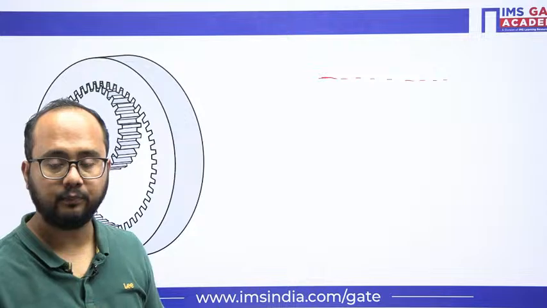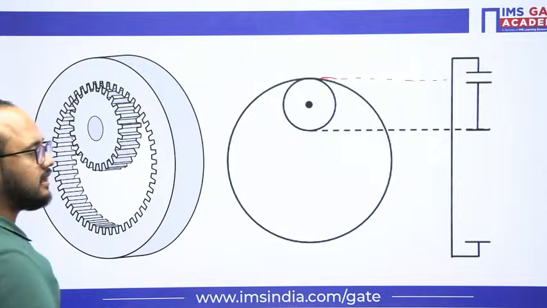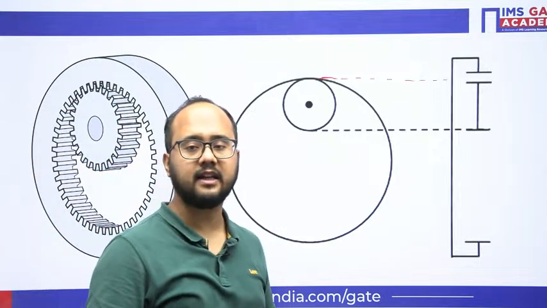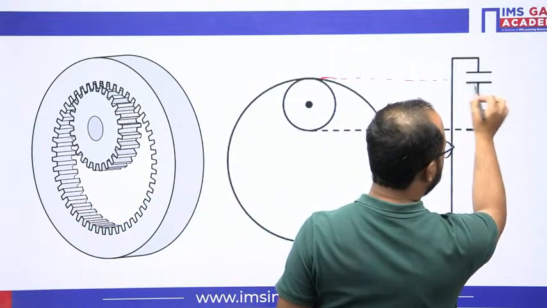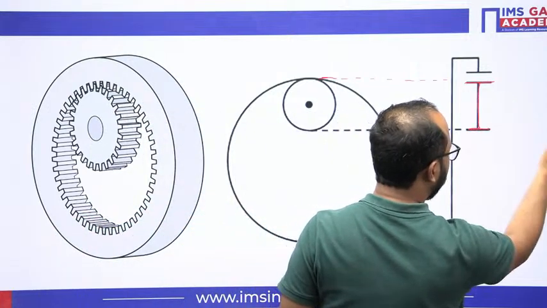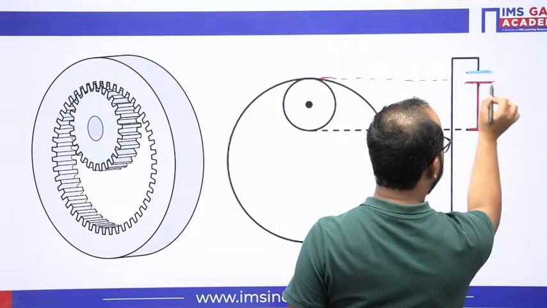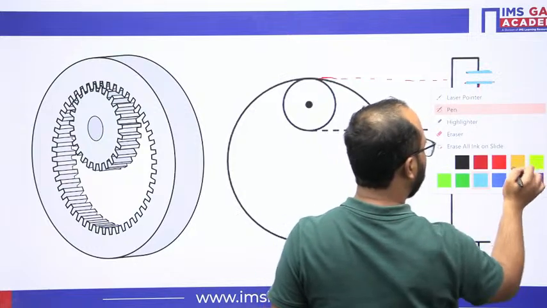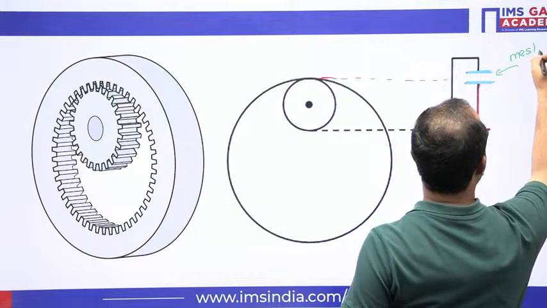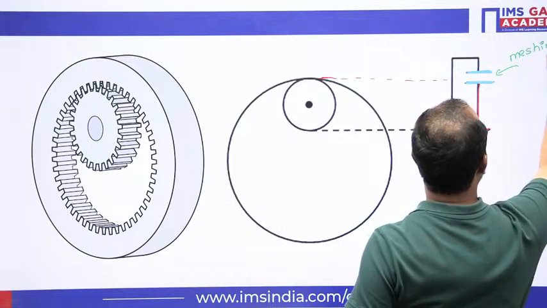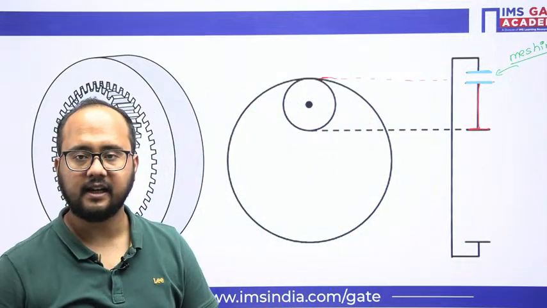Now see everyone, carefully understand. This is a case of an internal gear and there is an external gear. How will we represent it in the line diagram? See, this is an external gear, right? This external gear is meshing with this internal gear. So whenever these two lines are parallel, you will understand that meshing is happening here. This is the meshing we are having. Is it clear?